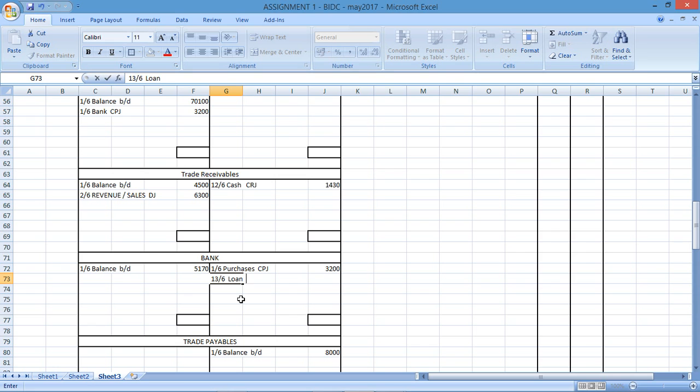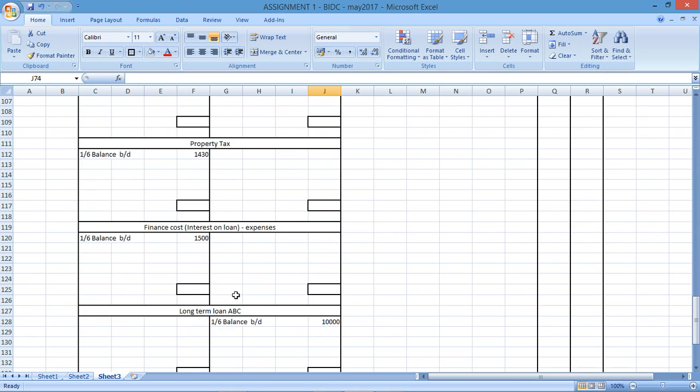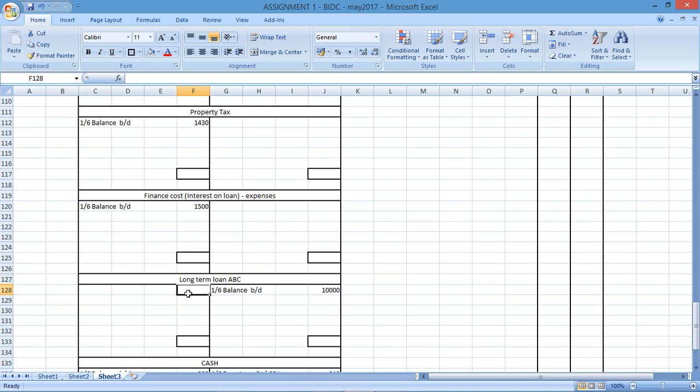The loan was affected. Cash payments journal. How much did we affect the loan by? It's 1,000. So our loan account is going to decrease. Where was our loan account? There's our long-term loan account. 1,000 would go against this account. 13th of the 6th, bank, cash payments journal, 1,000 reducing the loan.